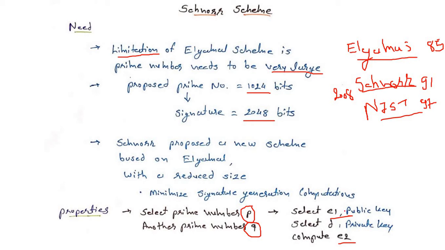These are the two public keys, one is E1 and another is E2. And one private key, that is d. So in the Schnorr scheme we use two prime numbers p and q, one private key and two public keys.